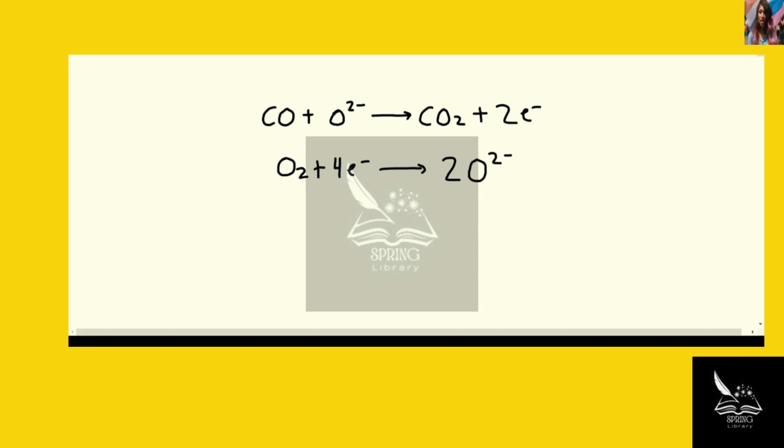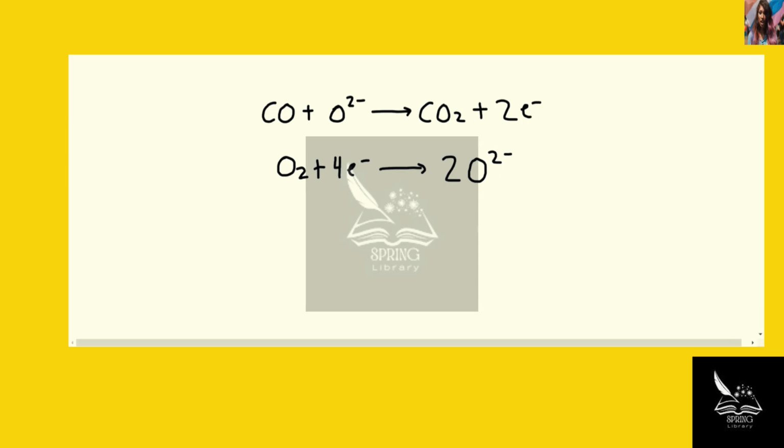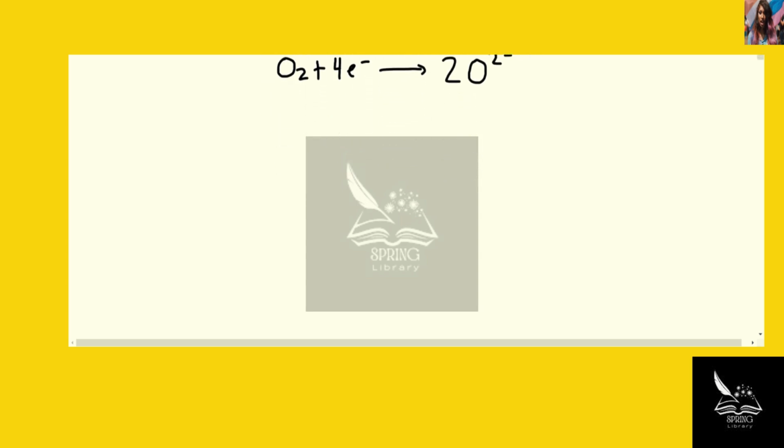We are given these two half reactions as well as the overall reaction for an experimental fuel cell, and we want to determine what the cell potential is at certain conditions. At these conditions of about 800 degrees Celsius, we are told that the value for the change in Gibbs free energy is negative 380 kilojoules.